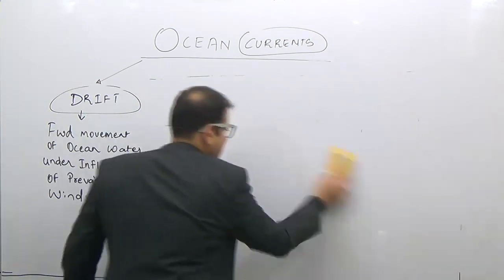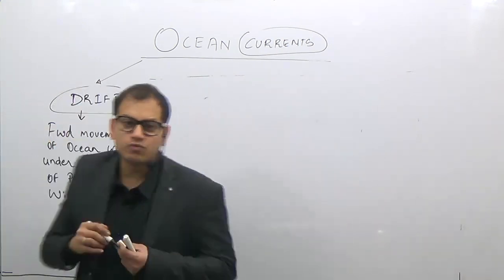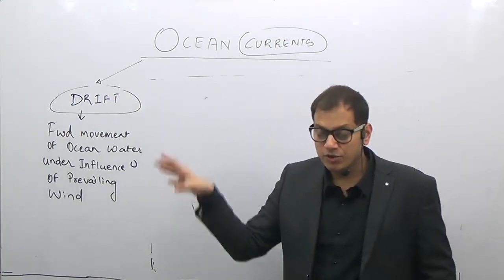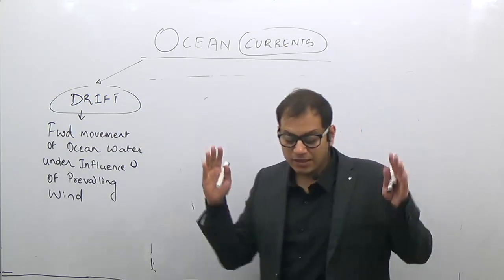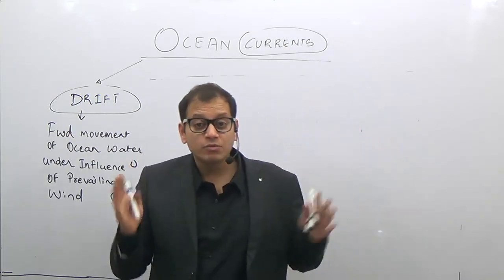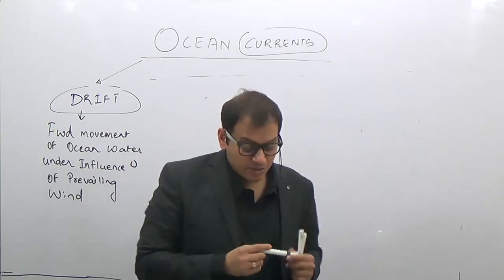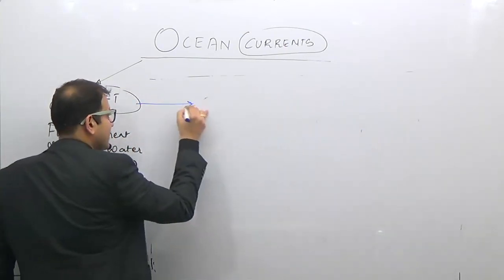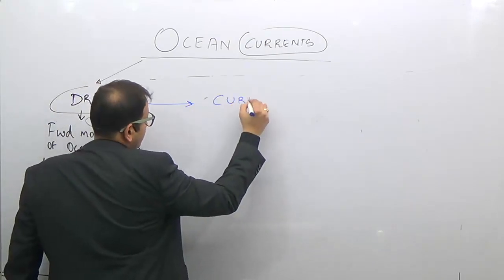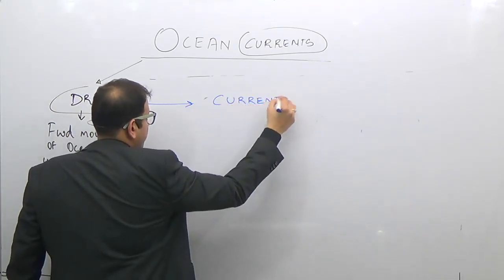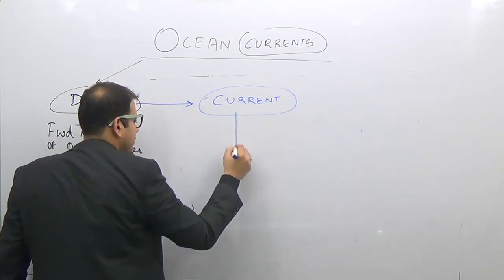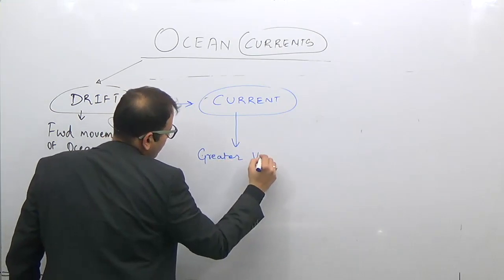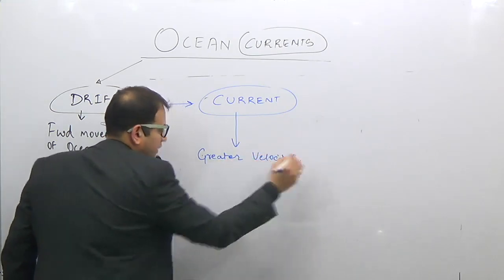So here you can underline one fact: what is the major influence on ocean water movement? It is the prevailing winds. When the ocean water moves forward with a greater velocity, it is known as a current. So what is the current? Current involves greater velocity. Again, it is a forward movement, but with a greater velocity in a definite direction.